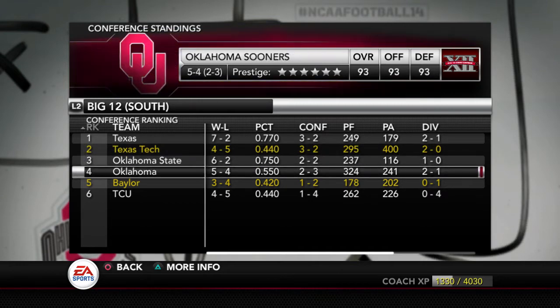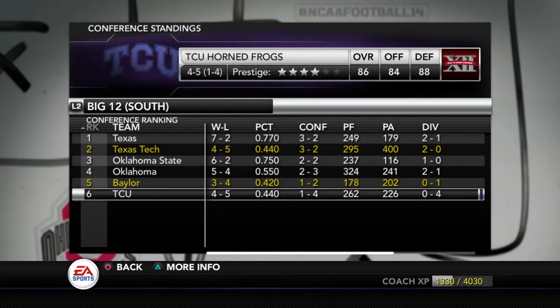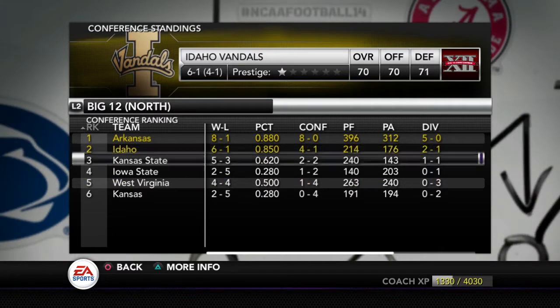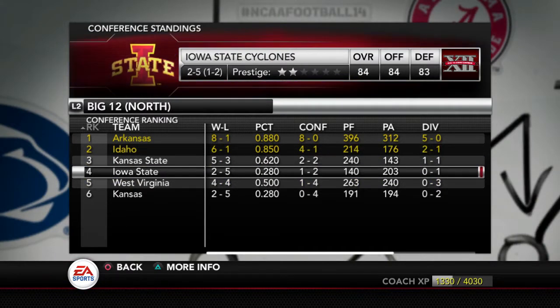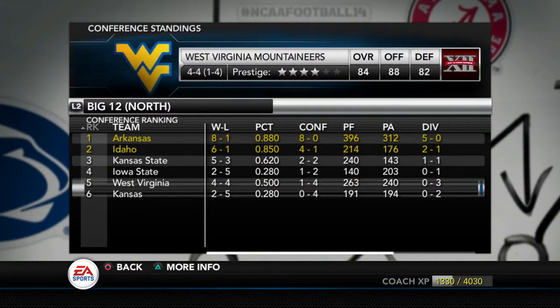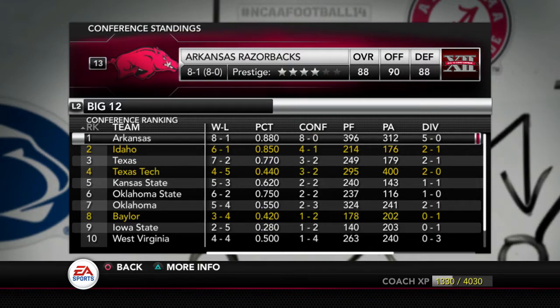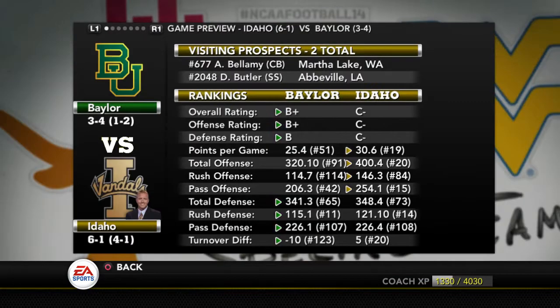As you can see, Baylor's in the Big 12 South. They're not having the best of seasons, 3-4 overall, 1-2 in conference, but this coach is notorious for playing absolutely shoddy against the CPU, but is able to beat some of the best players in the Dynasty in user games. So by no means is this a cakewalk.